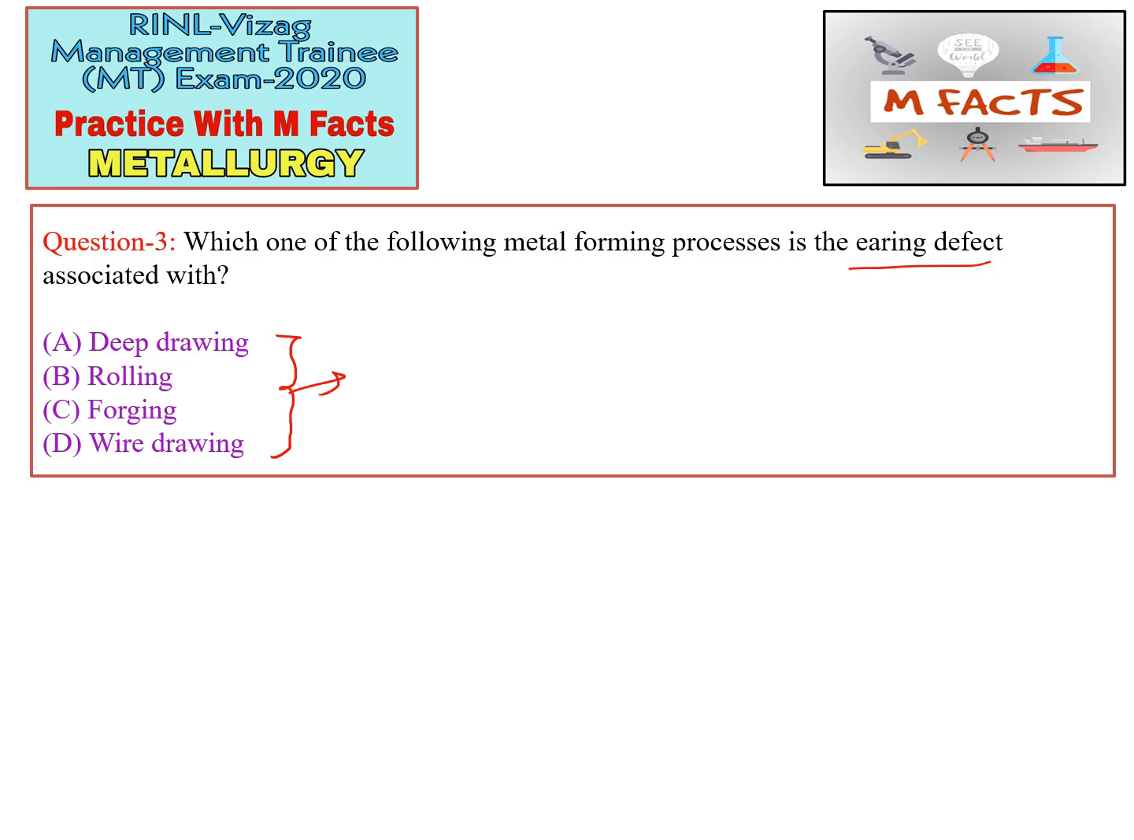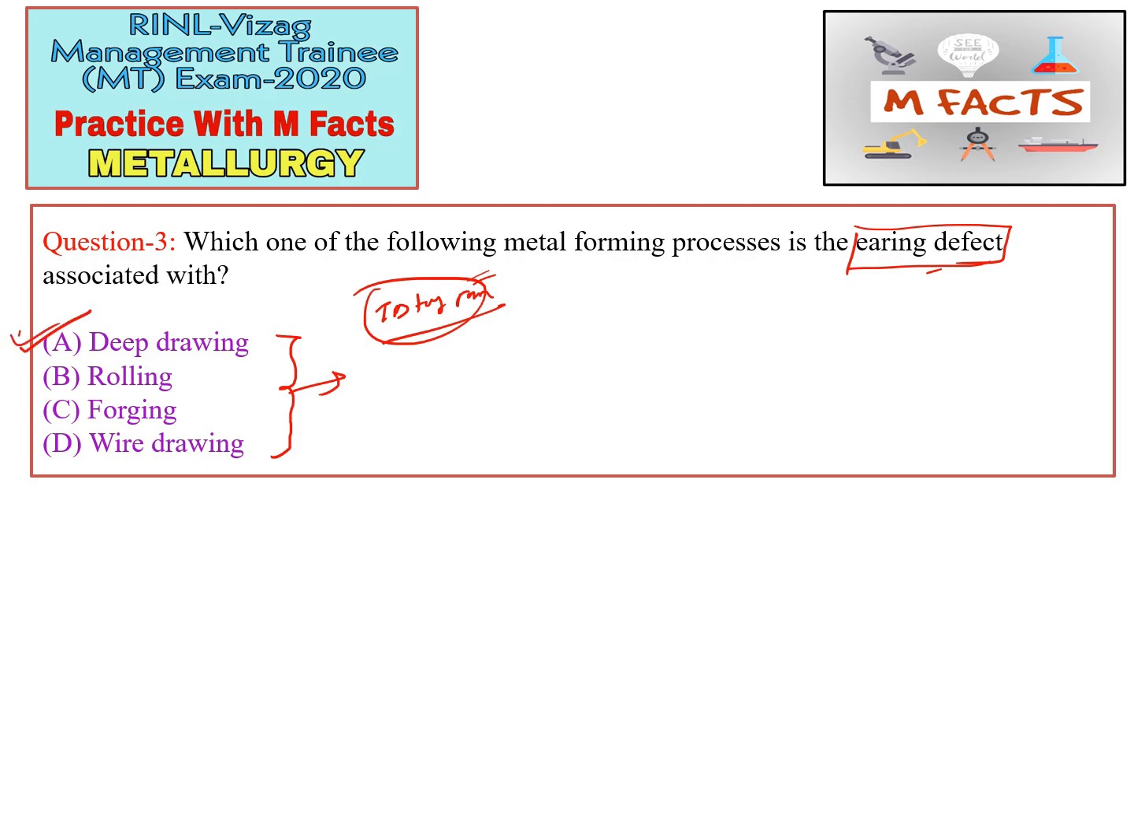I have given a list of the defects of every forming process on our Instagram page. So if you want to revise those things, please go through our Instagram page and find the slides of defects for forming processes, as well as the slides for welding defects also. So here we will see this earing defect. Earing defect is basically associated with deep drawing.